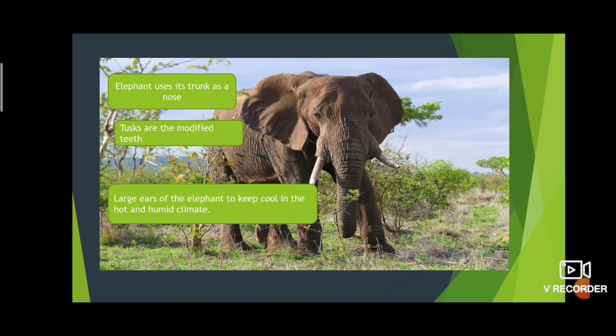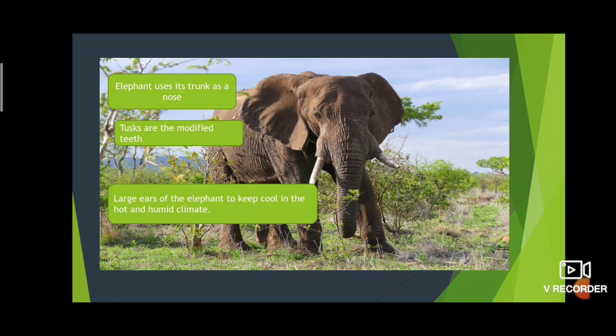Then the next thing is more about the elephant. Another well-known animal of the Indian tropical rainforest is the elephant. We know that, right? It has adapted to the conditions of the rainforest in many remarkable ways.